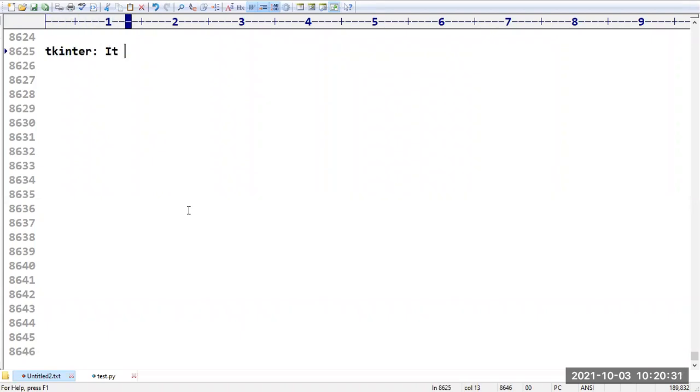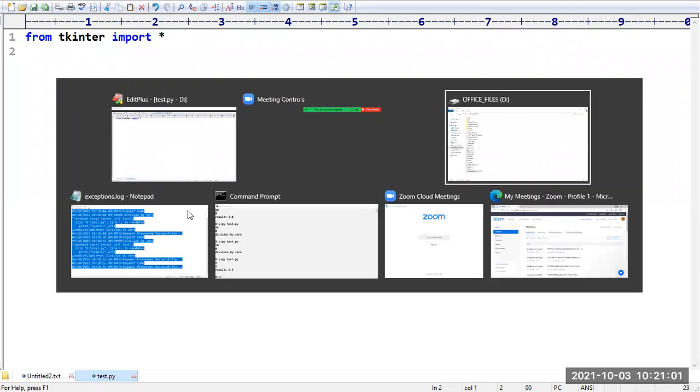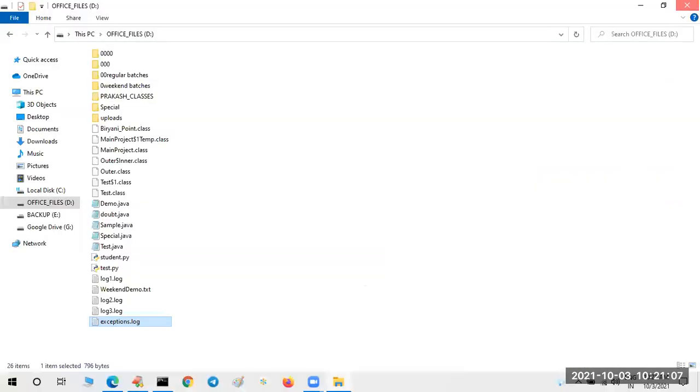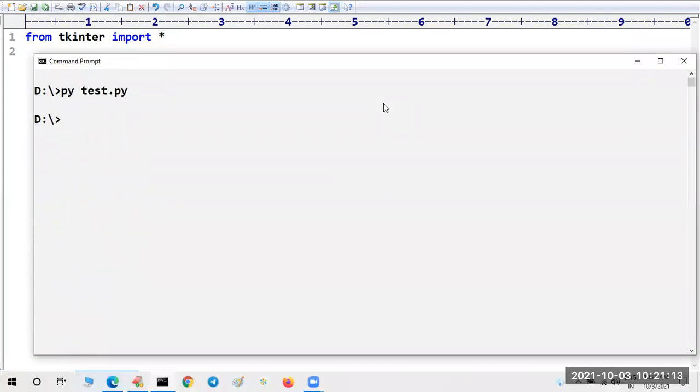Tkinter is a GUI module. If you want to work with this, then compulsorily we have to import Tkinter into your program. Okay, sir, I will show you some basic examples of how Tkinter is going to work. So I am taking from tkinter import star. If you are not getting any error, then Tkinter is working successfully. Of course, it is not an external module, it is an internal module only. Yes, it is working properly.